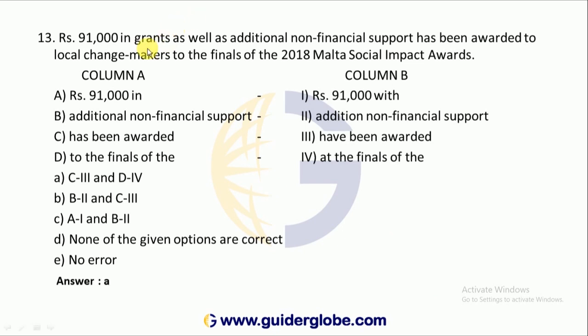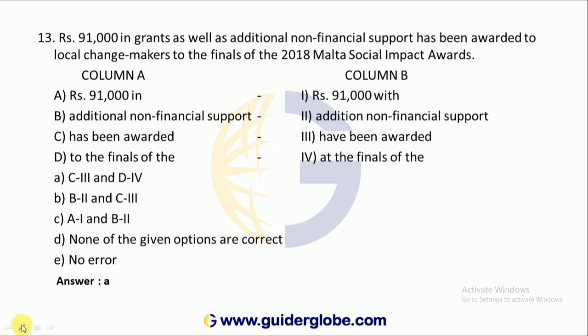Rupees 91,000 in grants as well as additional non-financial support, okay, has been awarded to local change makers to the finals of the 2018 Malta Social Impact Awards.